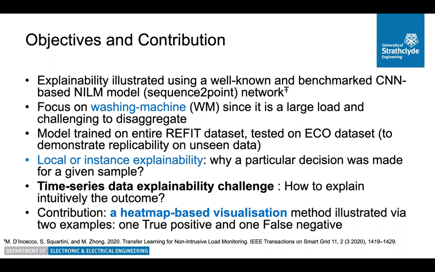The main challenge of time series data explainability is how to intuitively explain and show the results to the end user. We don't have images here so that we can point to specific pixel areas that were important for the decision. We need to somehow, using the time series measurement, explain to the user why a particular outcome was presented. Our contribution lies in a new heat map based visualization method, and we illustrate it using two examples, one true positive example and one false negative.